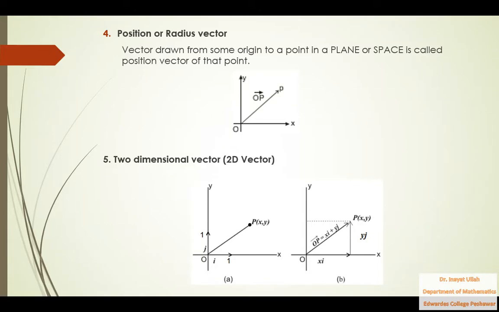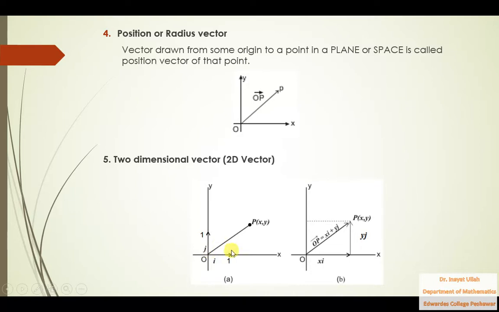You see here, if here is a point in the xy plane, so for this point P, the x component is along x-axis from here up to there, and the second component y will be from here up to there, that is parallel to this P. So this OP vector is the position vector of this P. You see that i is a unit vector in the direction of x-axis whose magnitude is 1, and j is a unit vector in the direction of y-axis whose magnitude is 1.